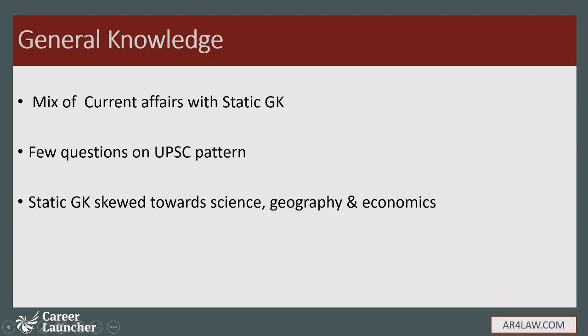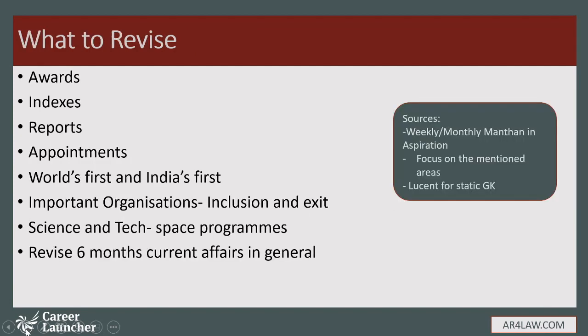So I would recommend that you revise the basic science, geography or economics with any static GK book that you have. Now as far as current affairs is concerned, if you look at the past 3 years papers, you would find questions on awards, maybe 4 to 5 questions on awards, indexes, all the indexes like democracy index, transparency index or